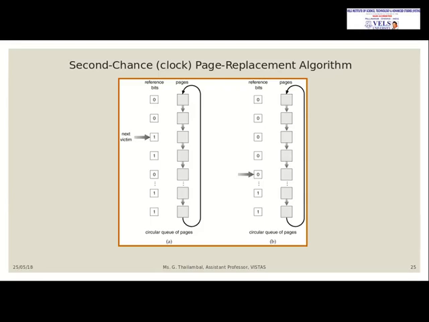That means it can be used the next time. We have just used it, that's why the reference bit has been changed to 0. After that it will check the reference bit again for 1. Whichever has the reference bit 1, that page will be the next victim page, and the reference bit will be converted to 0.